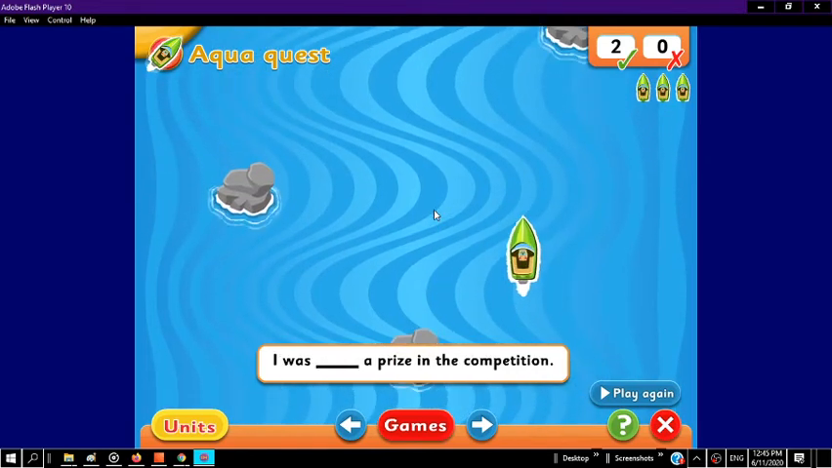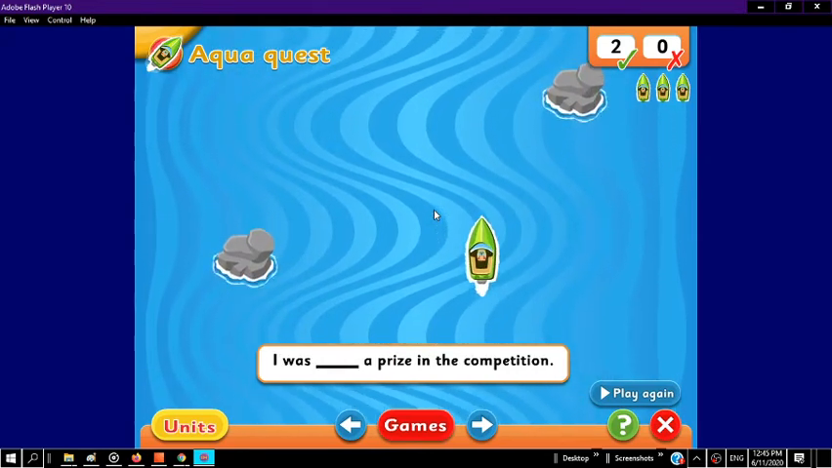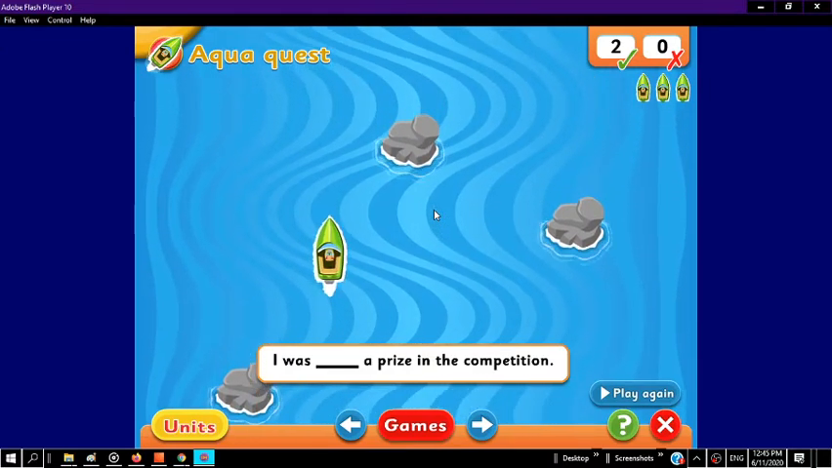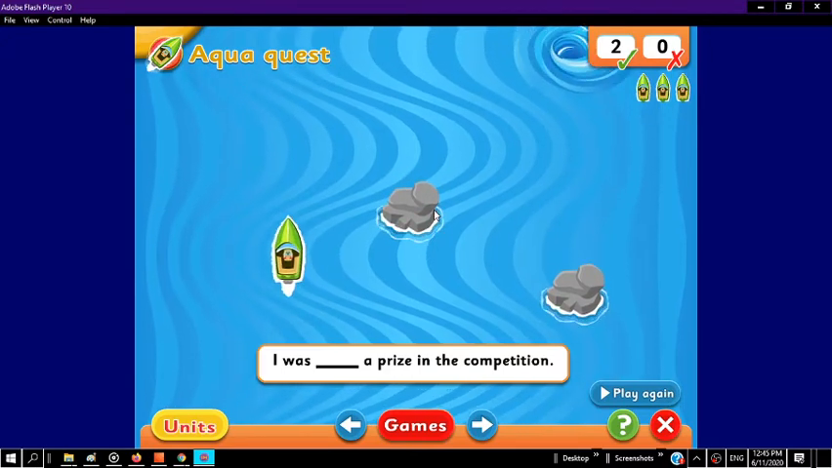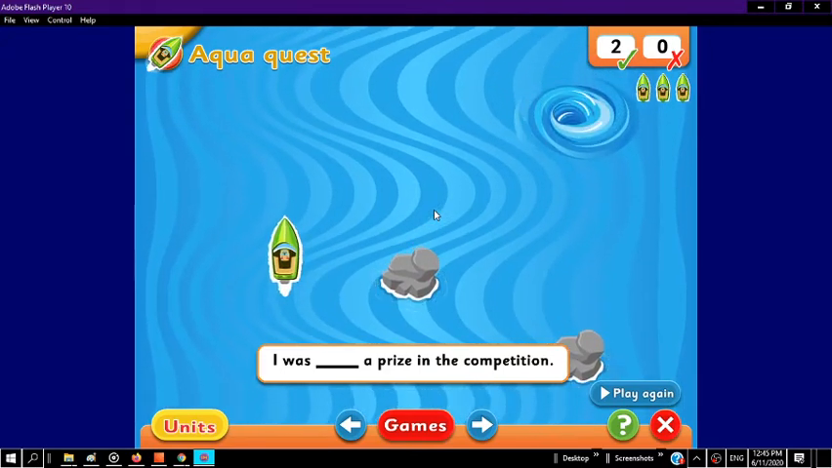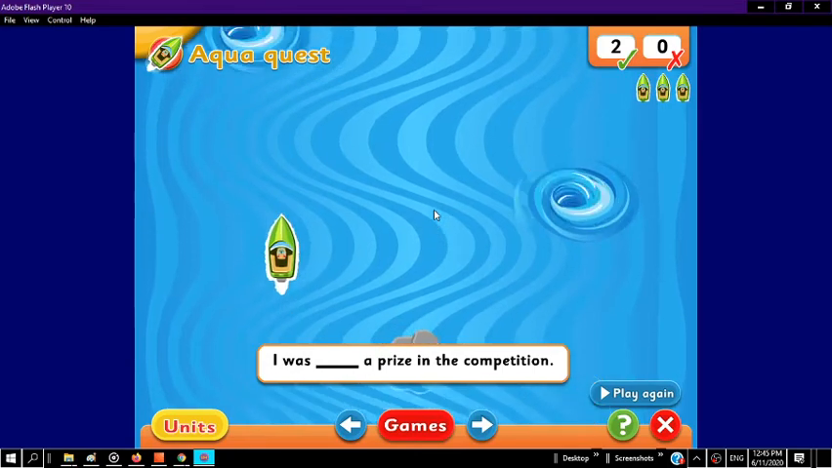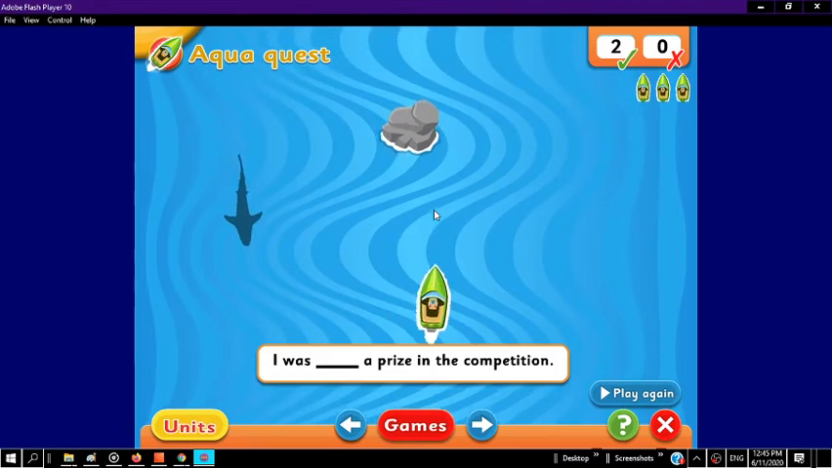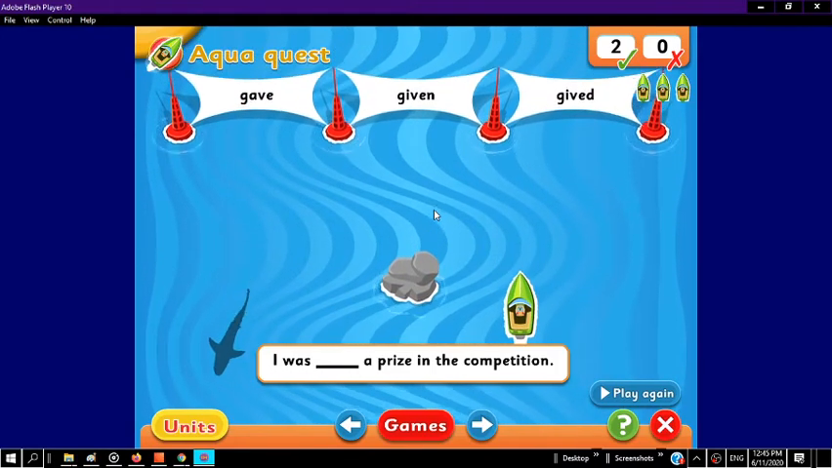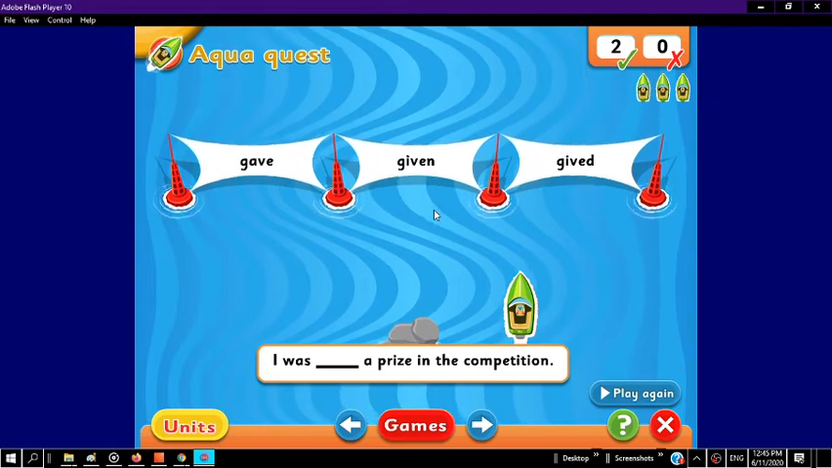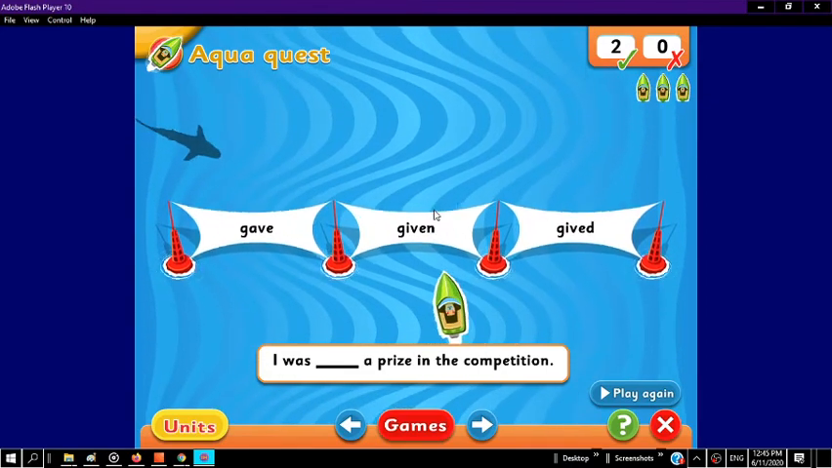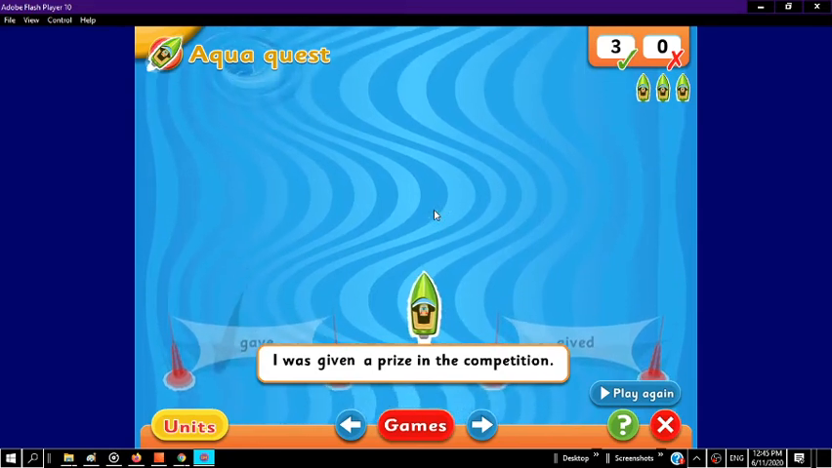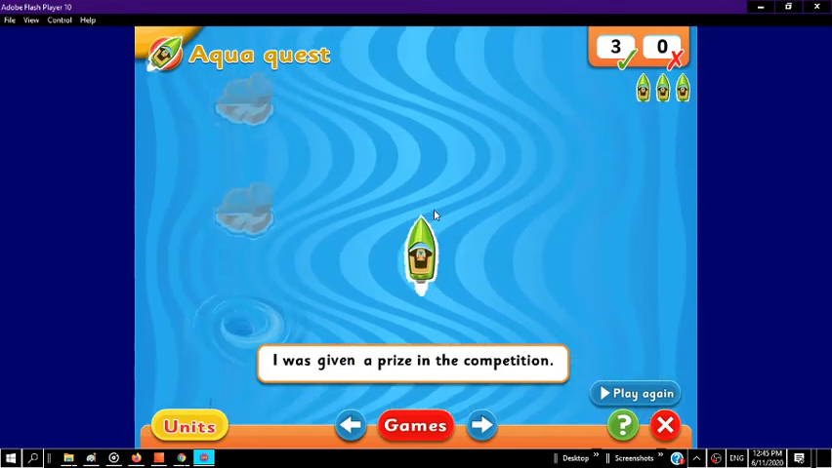Okay. Third sentence. I was blank a prize in the competition. Prize is premio. So were you blank a prize? Like given, right? I was gotten. What word could go inside of that blank? Let's look at our options. Let's get rid of that rock. Almost hit it. I was gived. I was given. I was gave. Give doesn't make sense. Given makes the most sense, right? Past tense. I was given a prize in the competition.